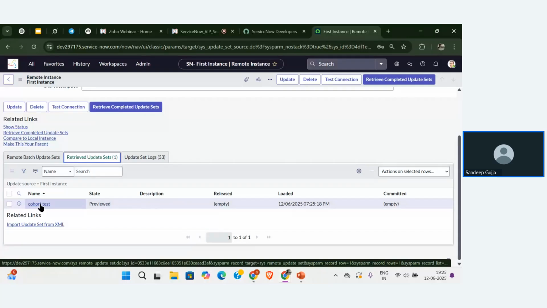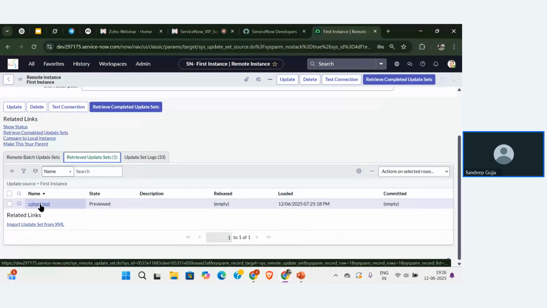That means whenever we are using the second method, if you consider that as the second instance, then we can automatically connect that instance with the first instance.